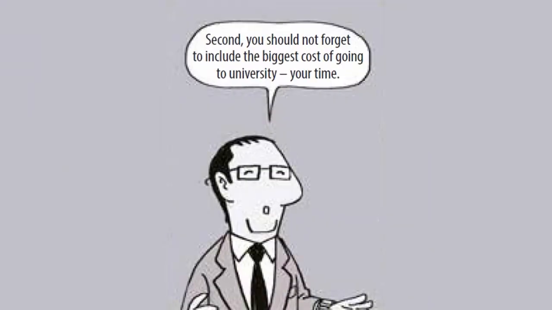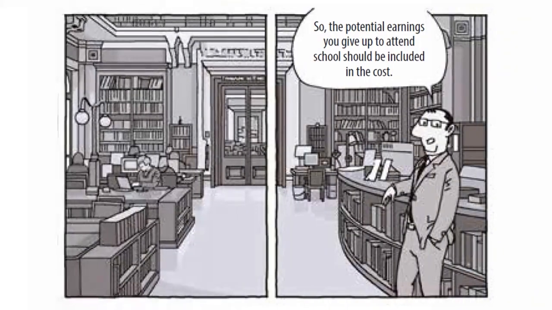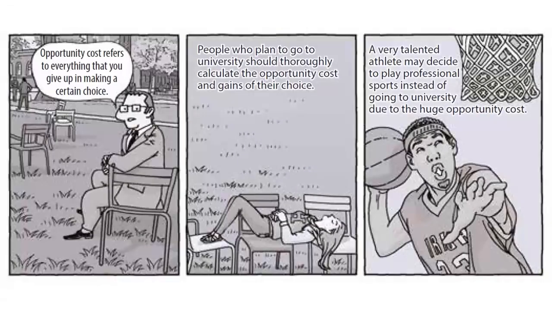Second, you should not forget to include the biggest cost of going to university, your time. So, the potential earnings you give up to attend school should be included in the cost. Opportunity cost refers to everything that you give up in making a certain choice. People who plan to go to university should thoroughly calculate the opportunity cost and gains of their choice.